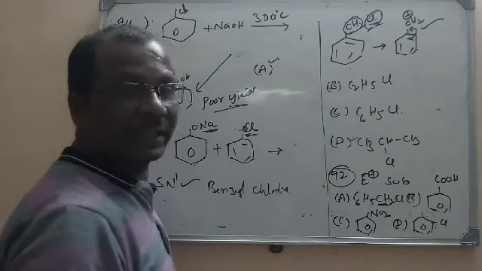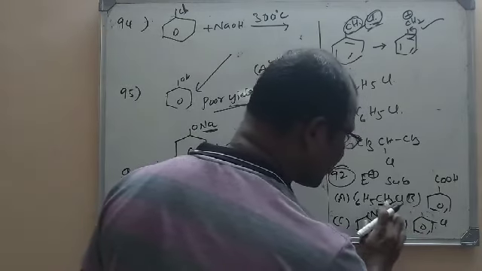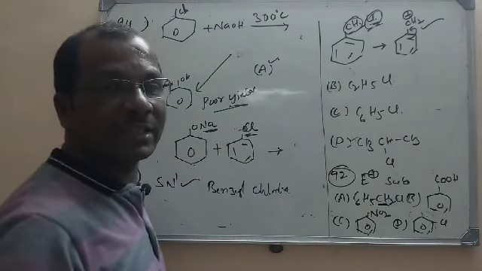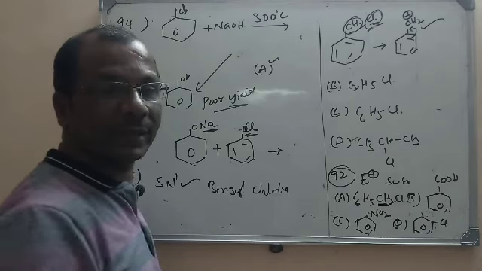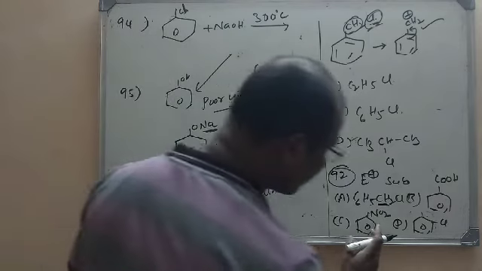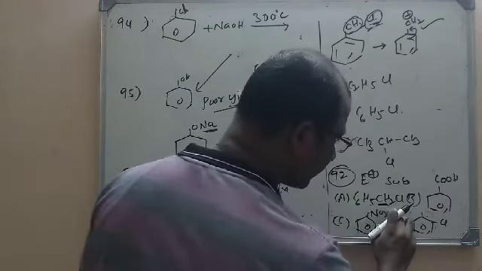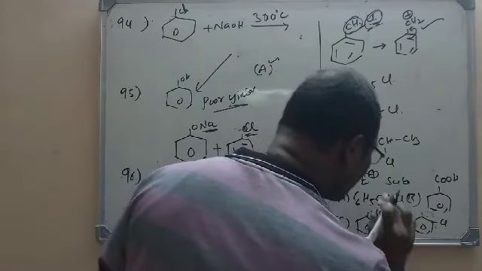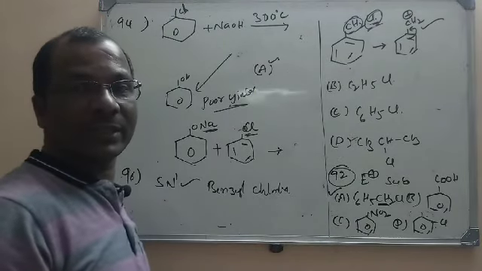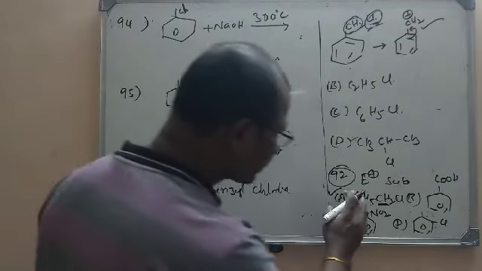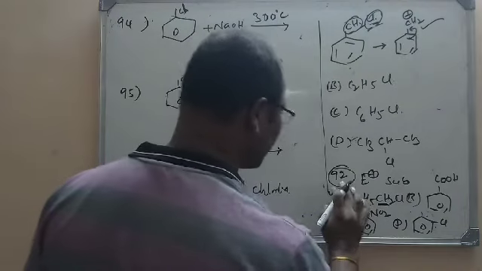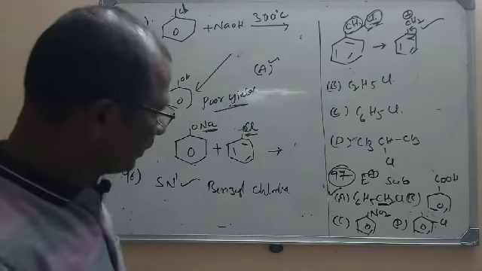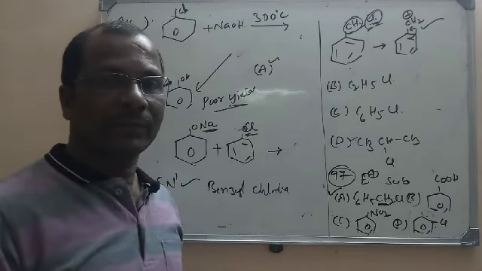The groups that decrease the electron density on the benzene ring will decrease electrophilic substitution. Here we have such groups in the others, but not in benzyl chloride. So we can say that in benzyl chloride the electrophilic substitution is most favored. So the right option for this question is A. Let us continue in the next class. Thank you.